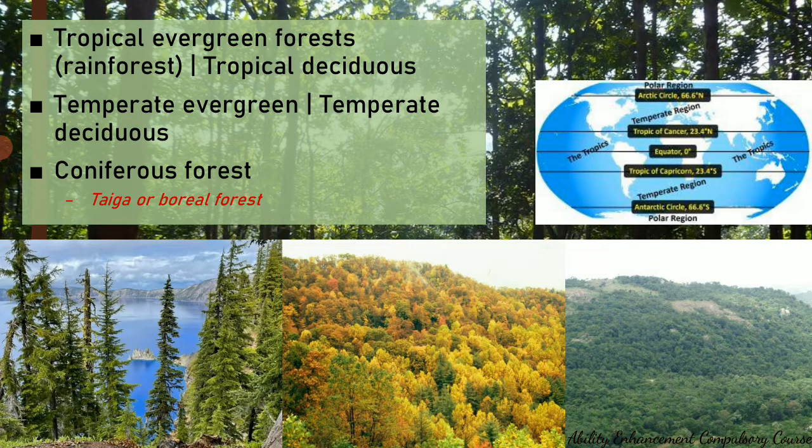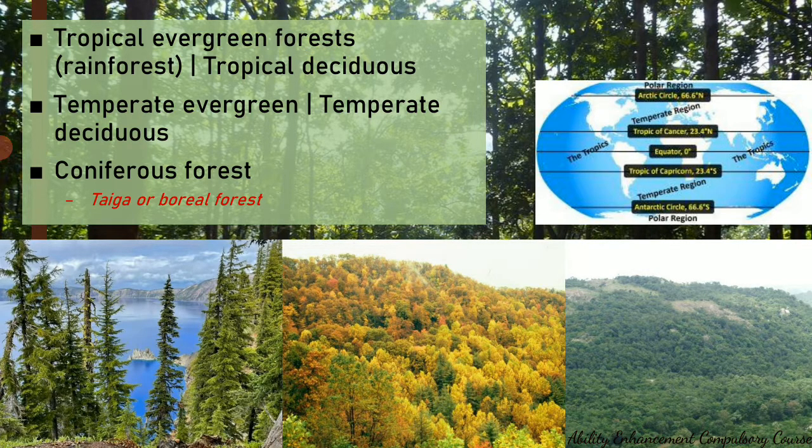An example of tropical deciduous forests in India are those found in the northern parts of Karnataka, like Dandeli, the one shown in the background, or even in states like Madhya Pradesh, Uttar Pradesh. Tropical evergreen forests, the ones called rainforests, are those which receive more than 200 centimeter rainfall every year. This includes Western Ghats in India or the Andaman Islands. So these are the areas which receive very high rainfall, and hence they show tropical evergreen forest.